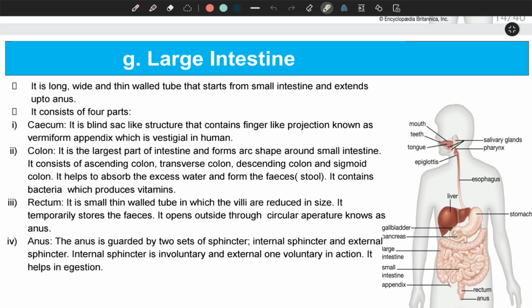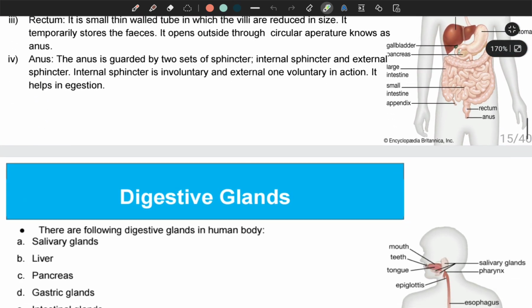The internal sphincter is involuntary, meaning it is not under the control of our will. It is controlled automatically by our brain, under the autonomic nervous system. An external sphincter is a voluntary one, and it can be opened or closed by our will. And it helps in ejection. Ejection means throwing out the waste from our body.